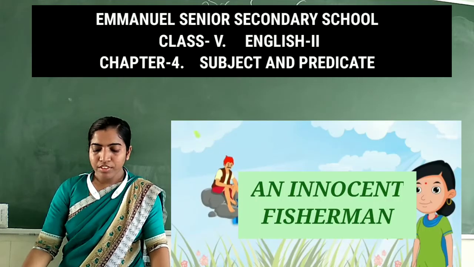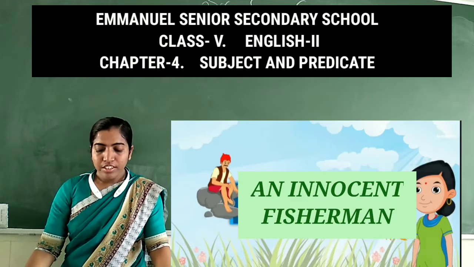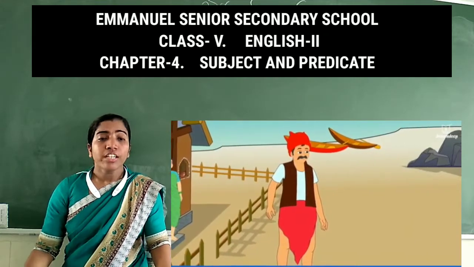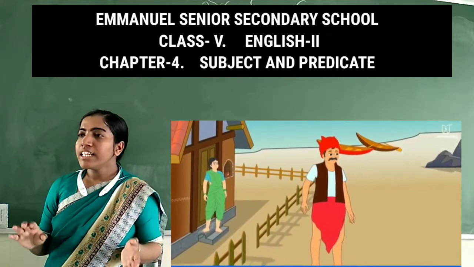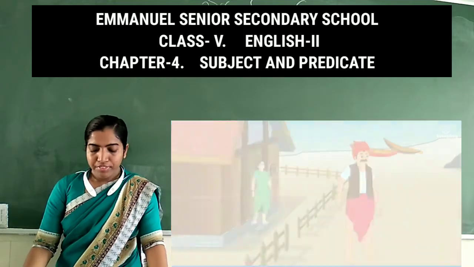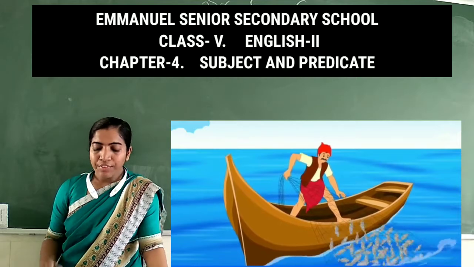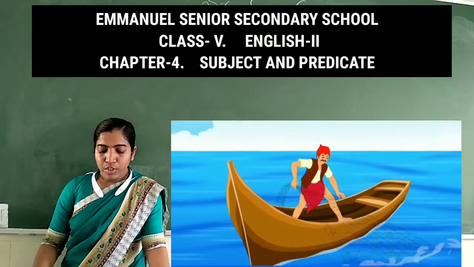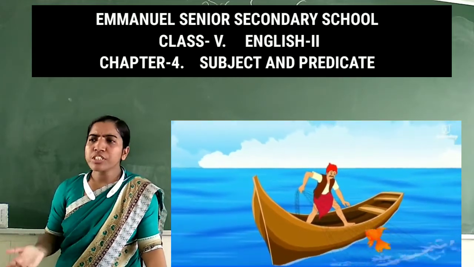Listen here carefully. Raghu was a fisherman. He lived with his wife in a little hut near the sea. So Raghu was a fisherman. He lived with his wife in a little hut, a small house near the sea. He went down to the sea every day to catch fish. Every day he used to go to catch fish. One day a strange thing happened. One day an unusual thing happened.